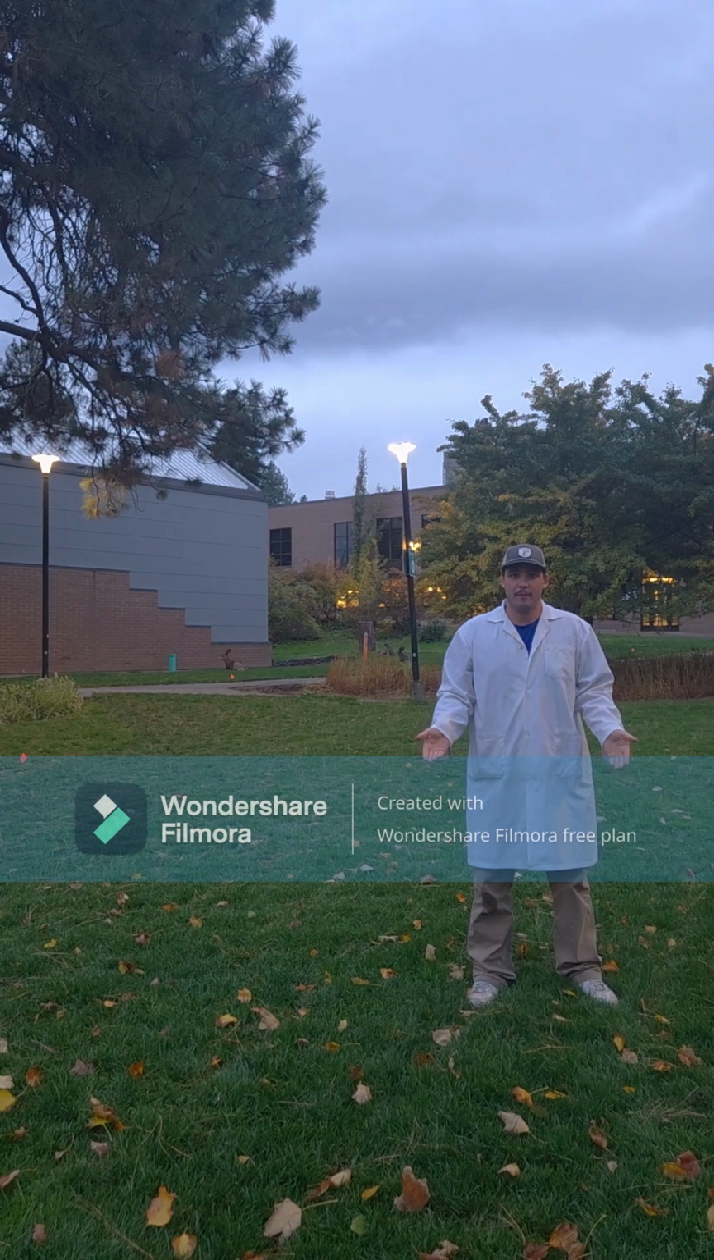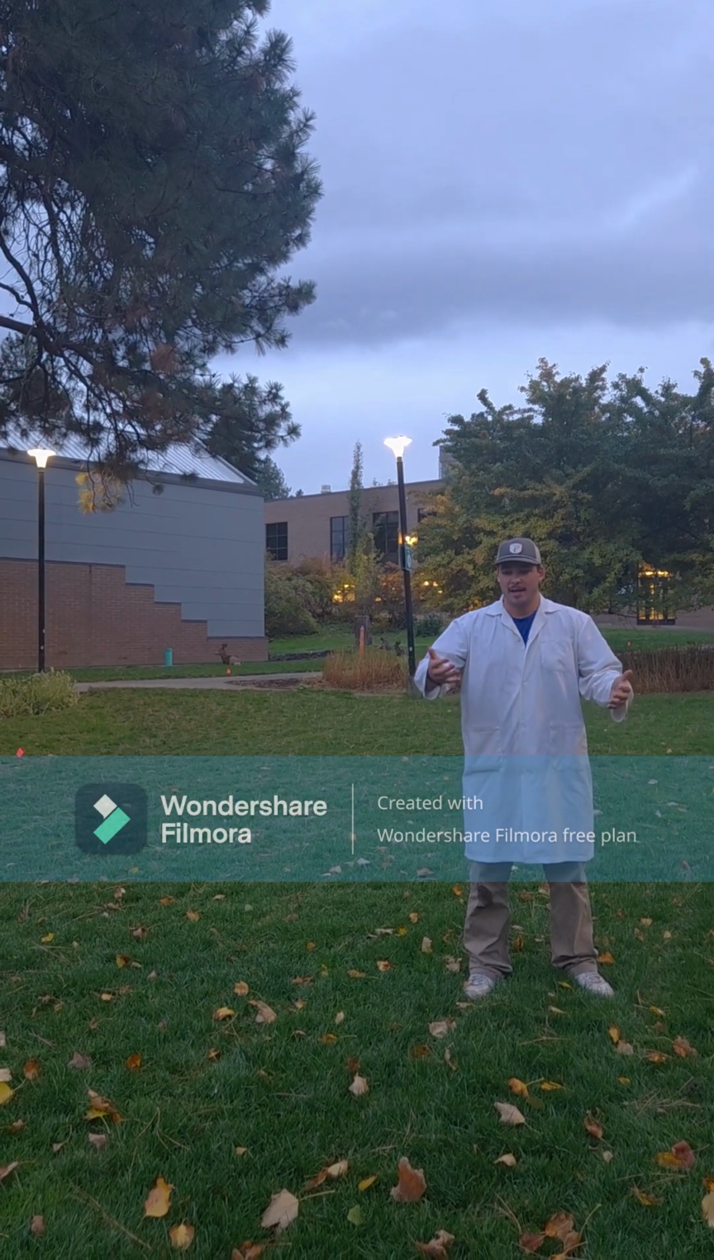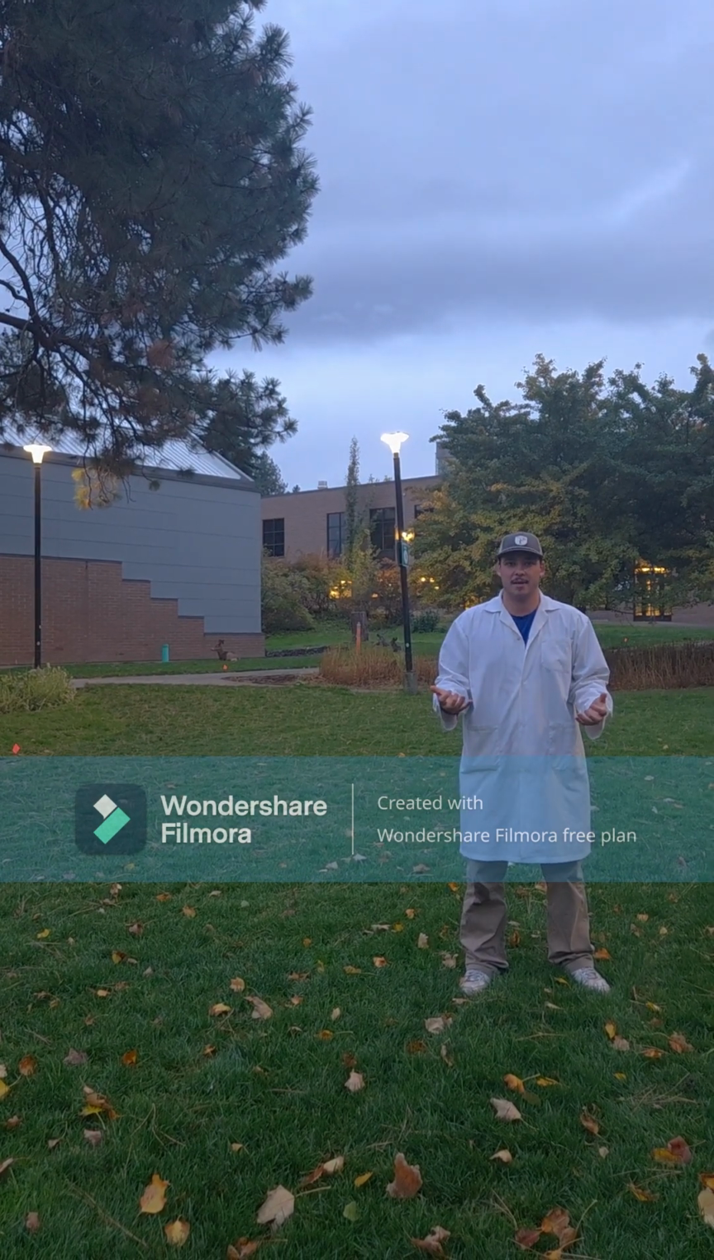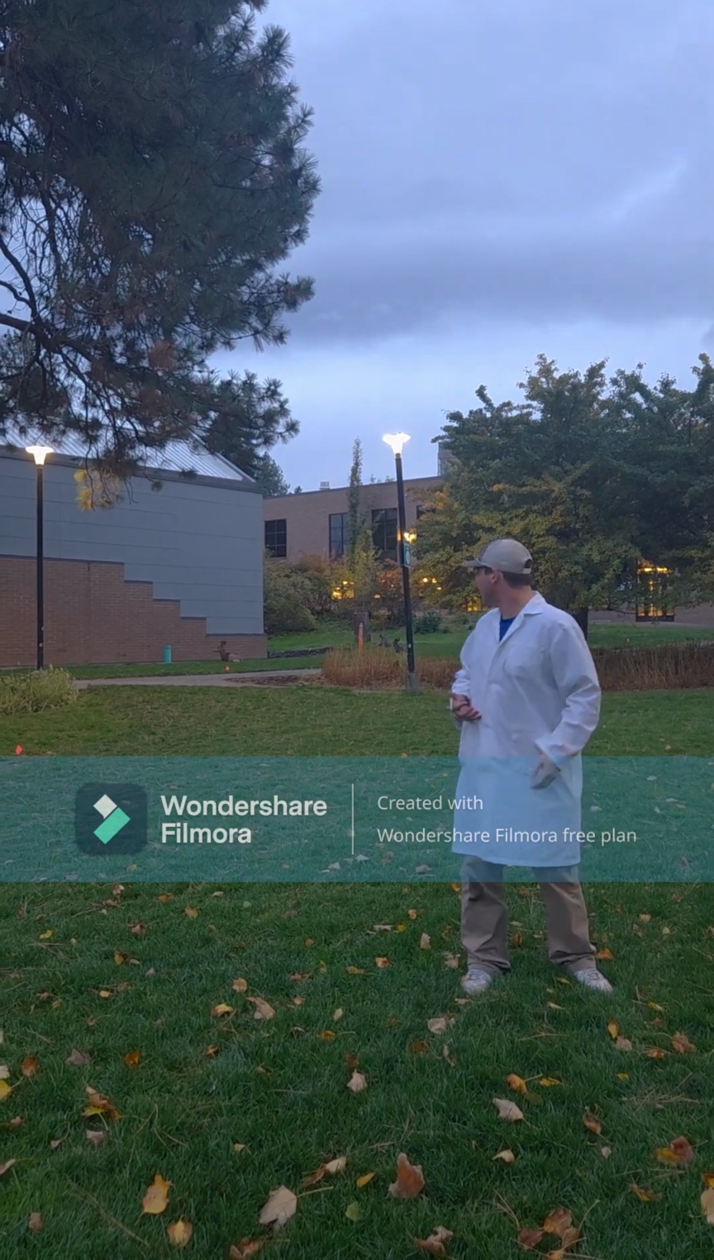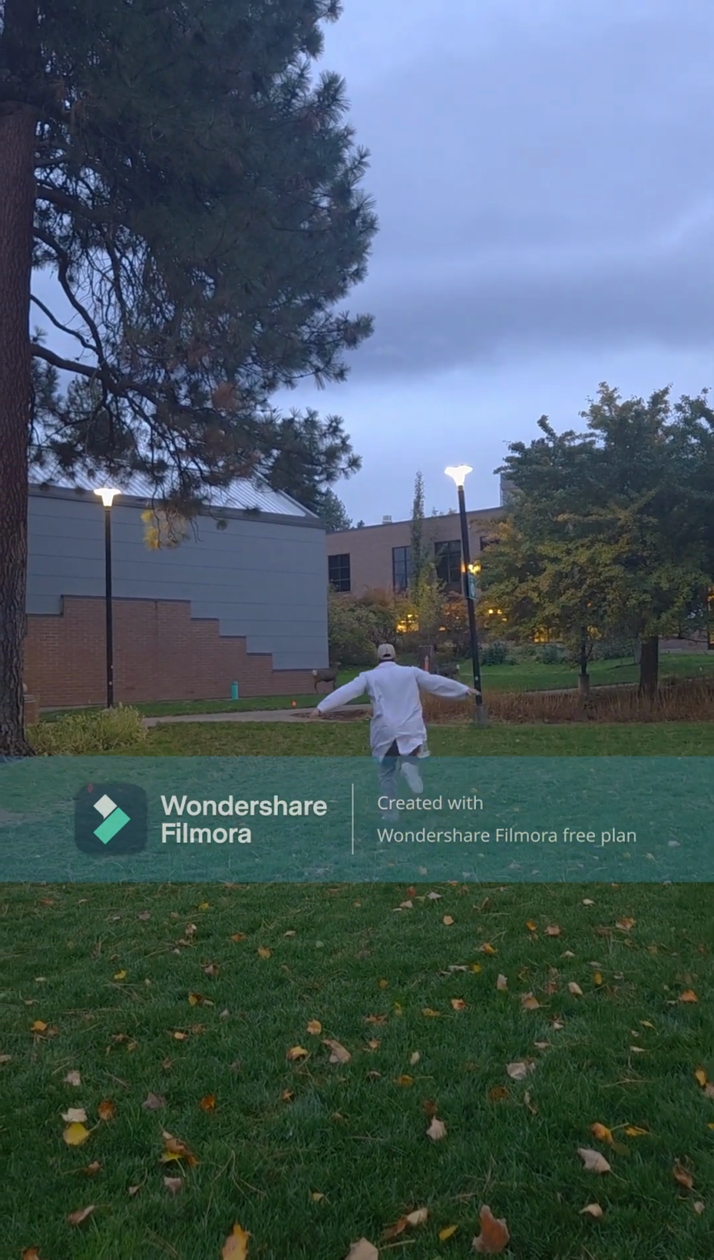What is affinity though? Affinity is how much a substrate is attracted or likes to bind to something. It's kind of like how I like deer. Come here, deer.